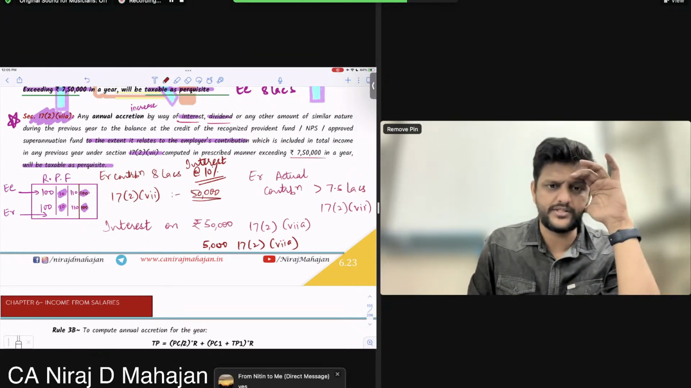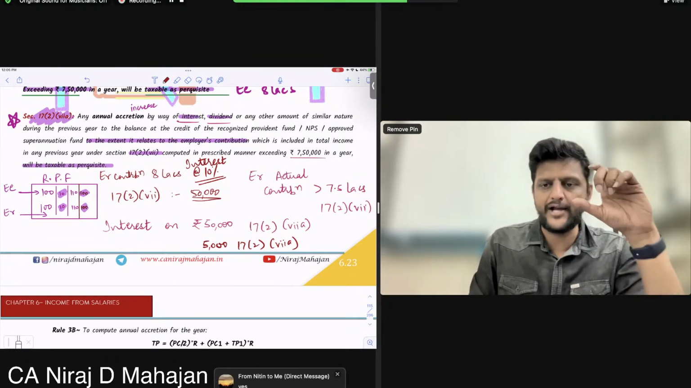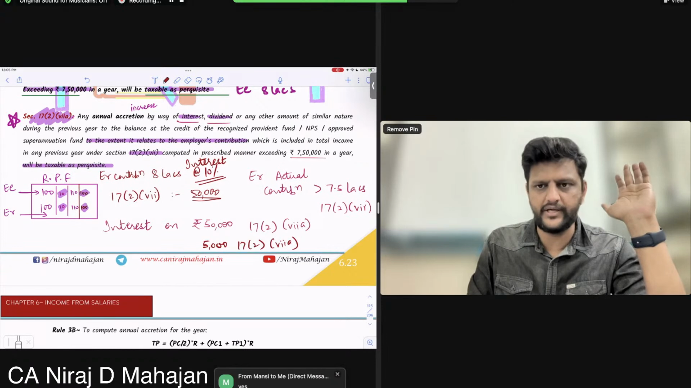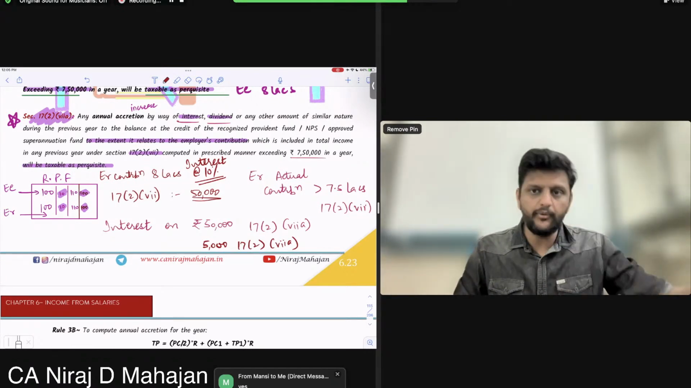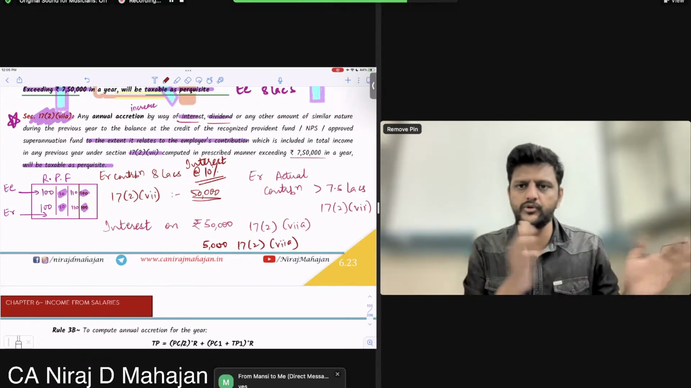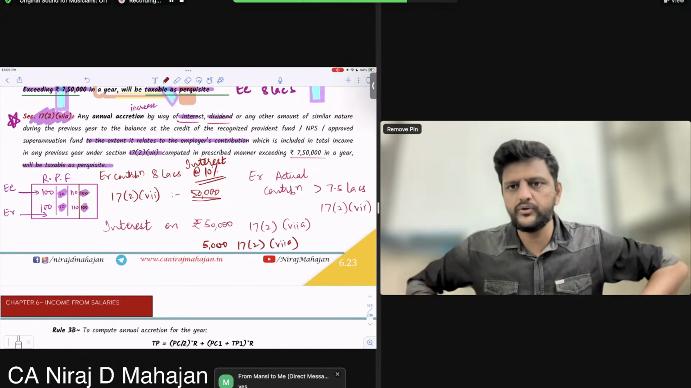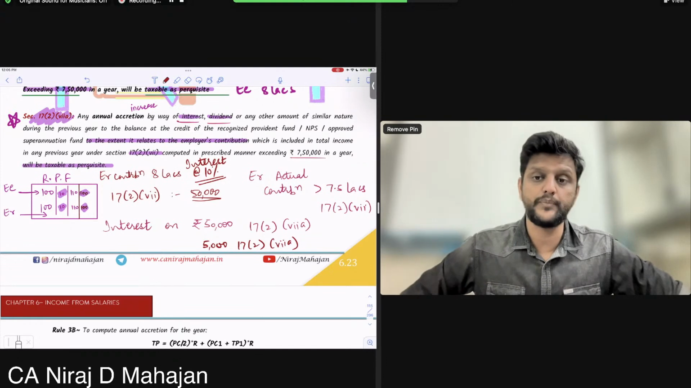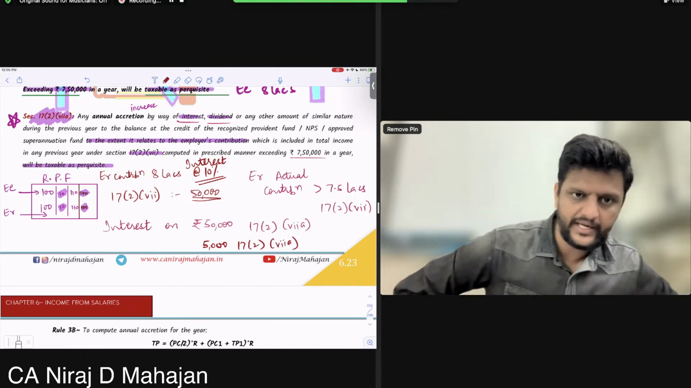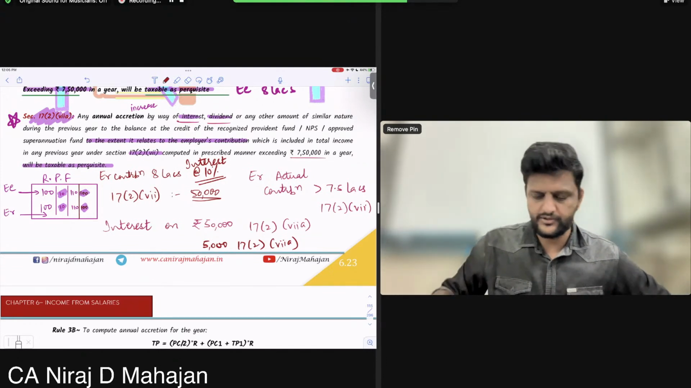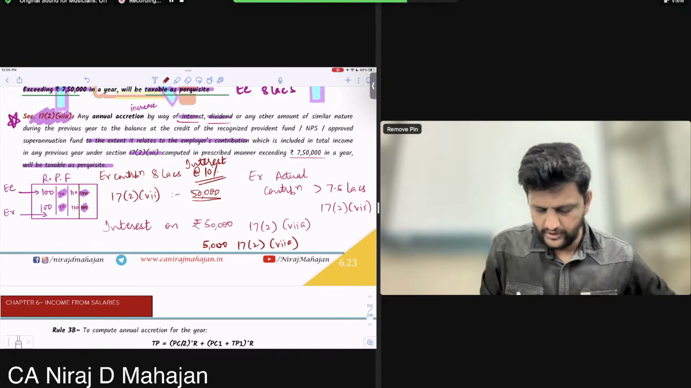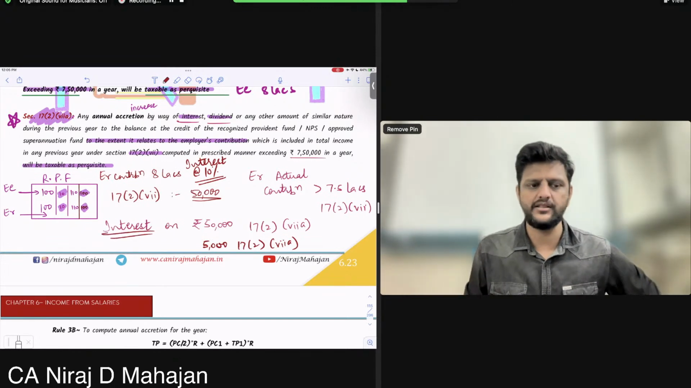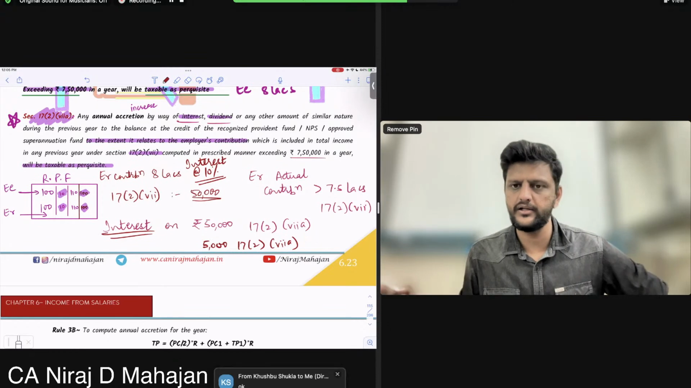Total 8 lakhs invested, more than 7.5 lakhs. Actual figure is directly taxable in 17(2)(vii), and interest on above 7.5 lakhs. On above 7.5 lakhs is 50,000. That's 50,000 I'm taking. I'm giving you rate of interest as 10%. Yes or no? So 5,000 will be taxable under 17(2)(vii)A. Okay, interest on 50,000 in our example right now at the rate of 10%. Are haan, clear till here?